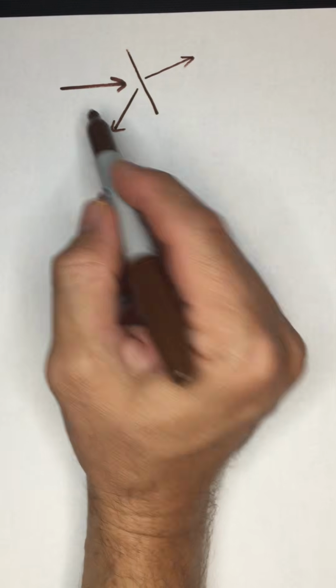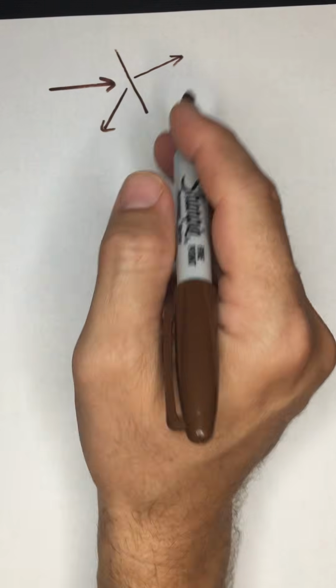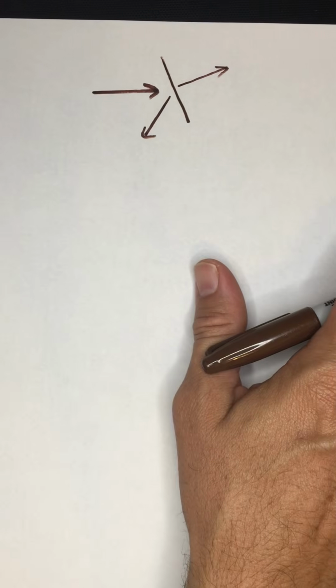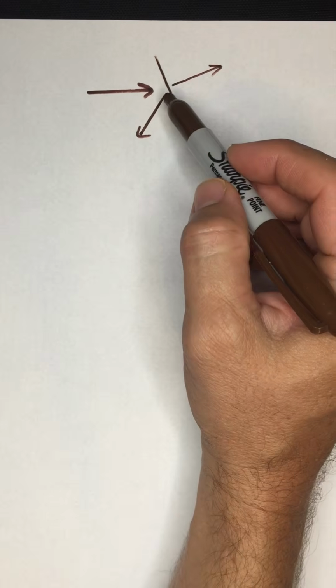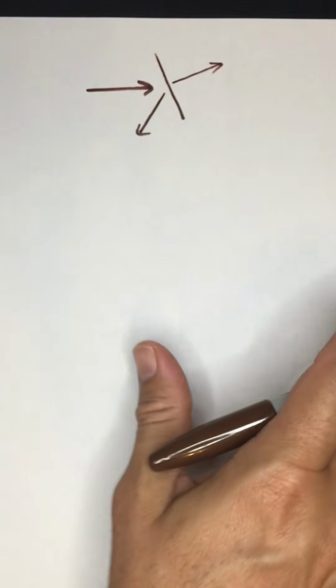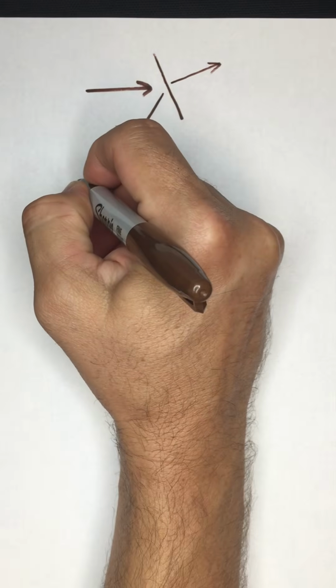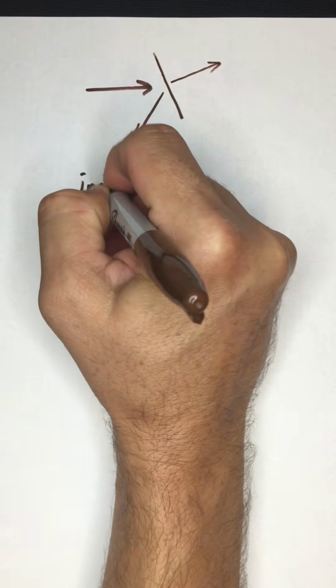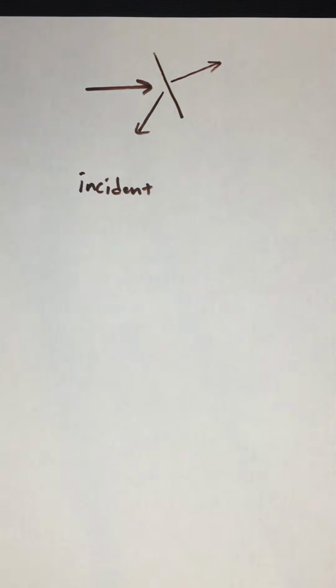But first, let's get some terminology out of the way. If a ray is striking a boundary, as in this case, in the case of light, we would say it's shining on this surface. We say that it is incident upon the surface.